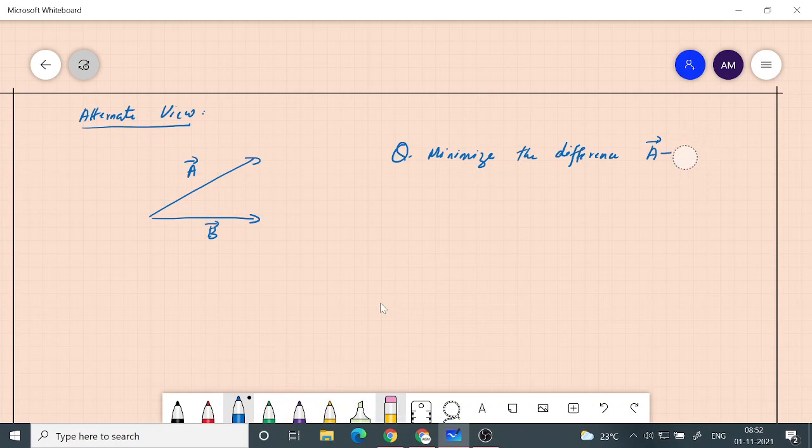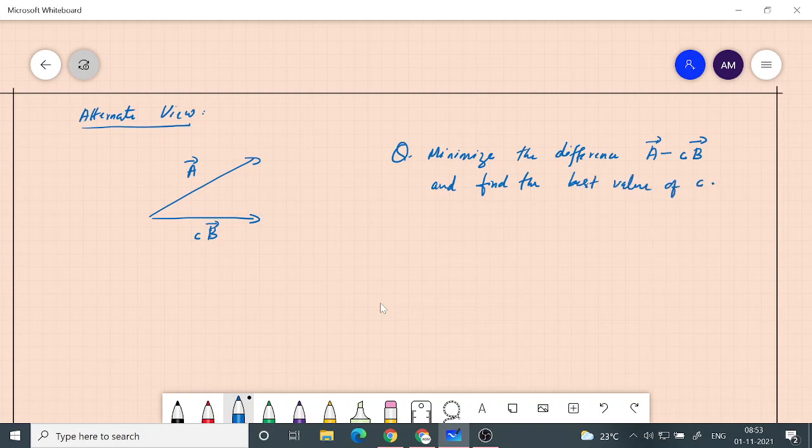I am allowed to change the length of b by multiplying it with some constant, say c. After multiplying, I take the difference between a and cb, that is a scaled vector. What is the best value of c that will minimize the difference? Minimize the difference a minus cb and find the best value of c.